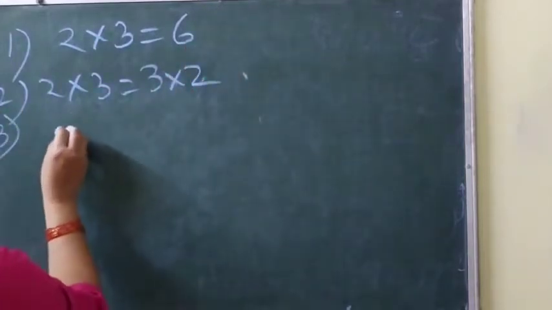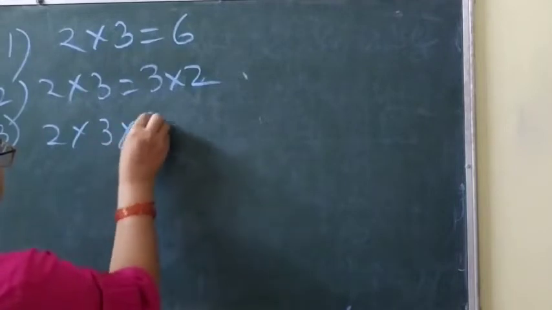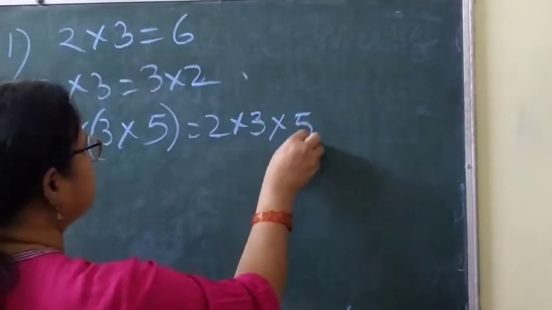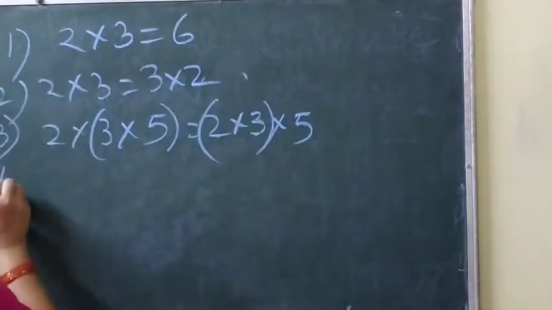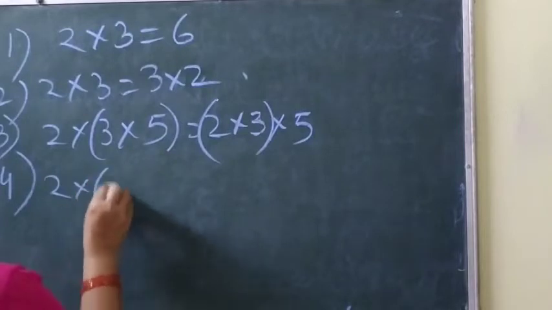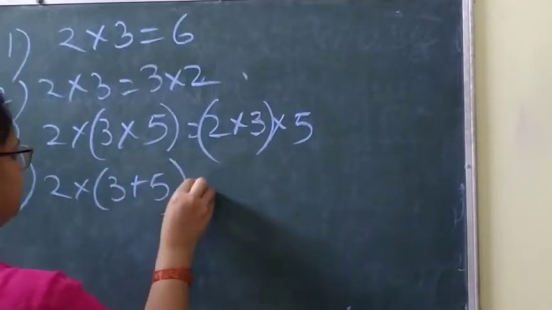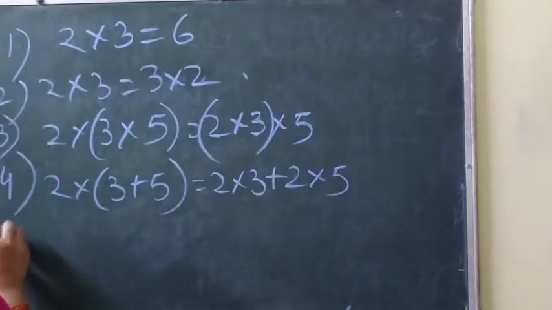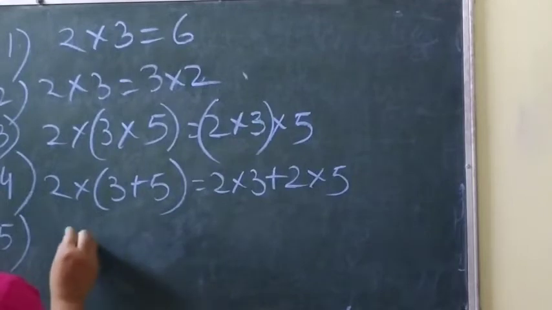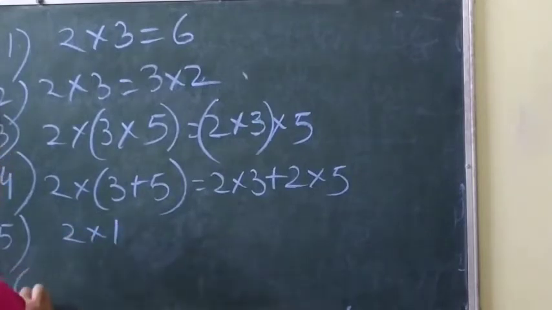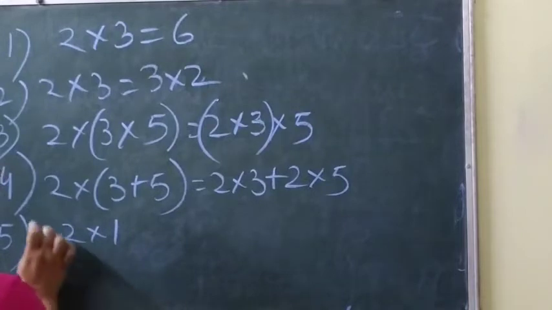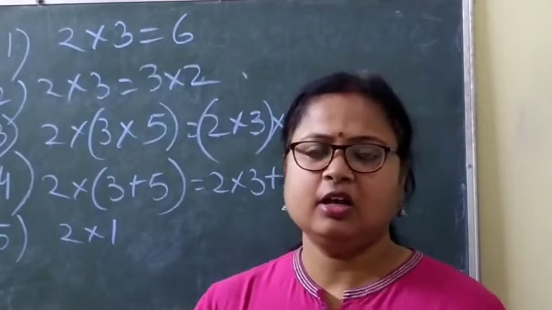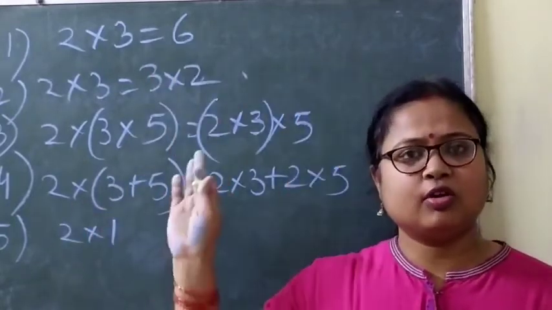Then the third one, suppose you are getting, and here you have to name the property. Clear? The question is name the property for the following.